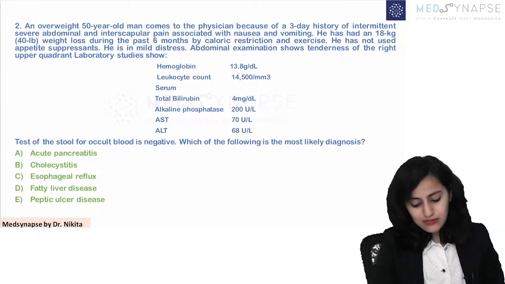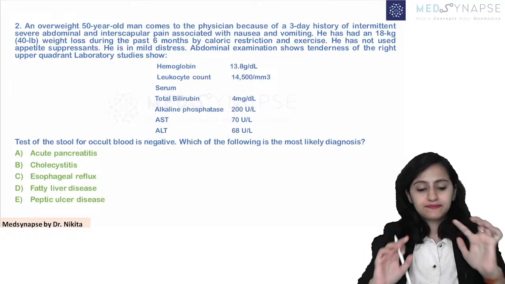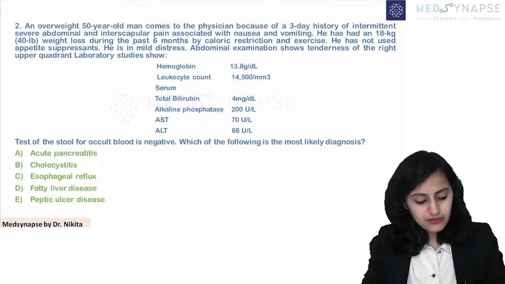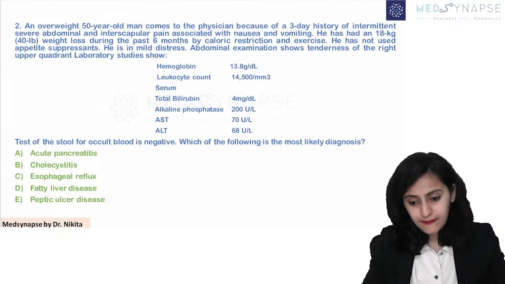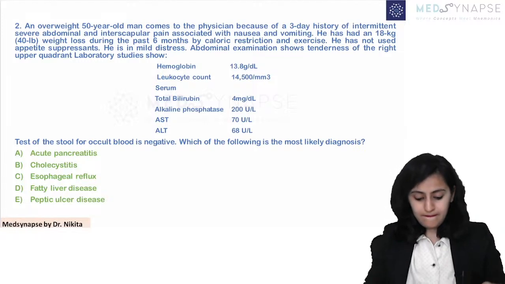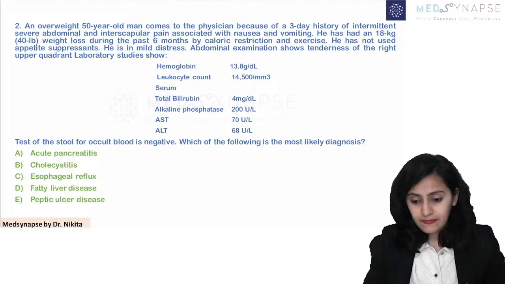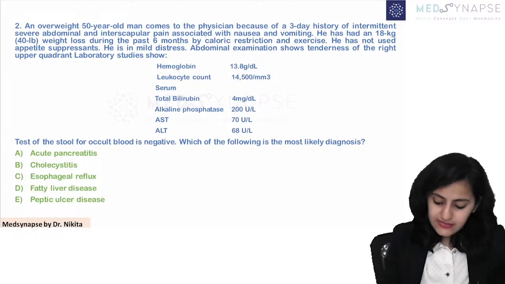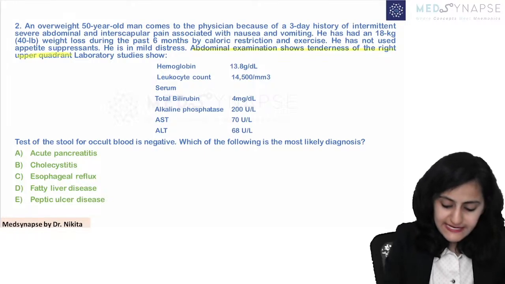Going on to the next question. What is the answer to this one? So, this is the question which is telling you that abdominal examination shows tenderness of the right upper quadrant.